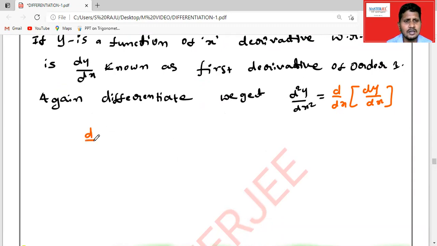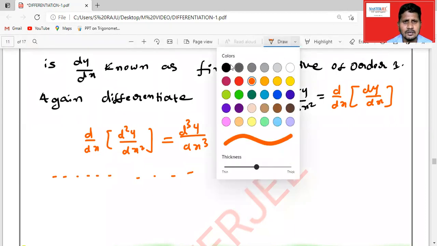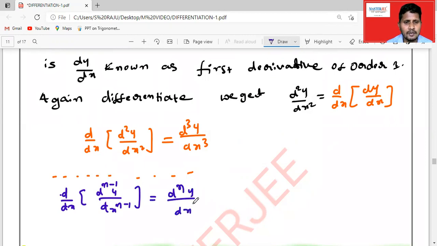Again, if we differentiate d square y by dx square, we get the third derivative, d cube y by dx cube. If we go on differentiating like this, finally the nth derivative, differentiating n times, we get d by dx of the n minus 1th derivative, that is d power n minus 1 y by dx power n minus 1, which equals d power n y by dx power n.